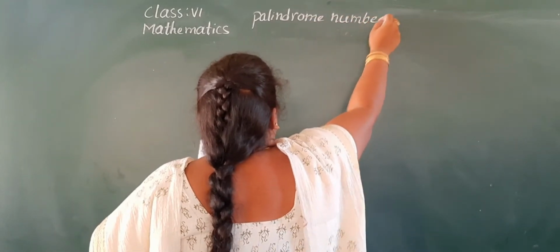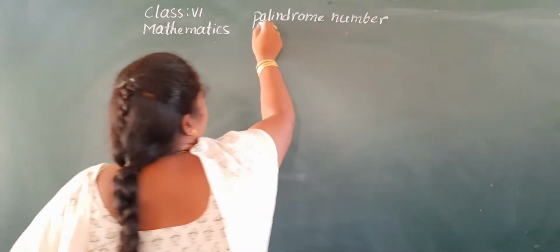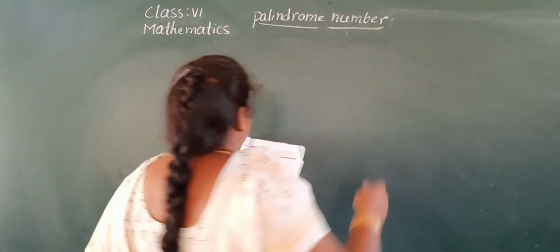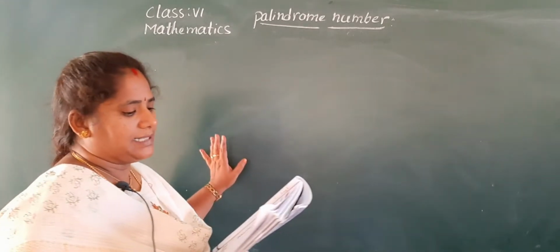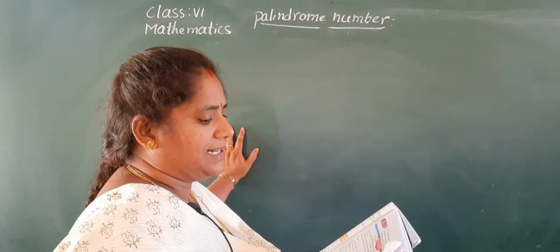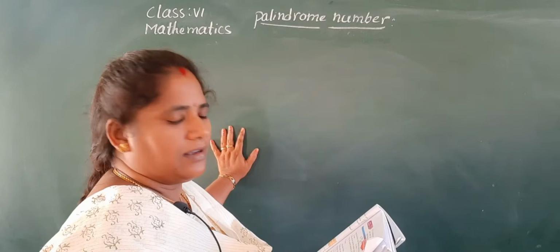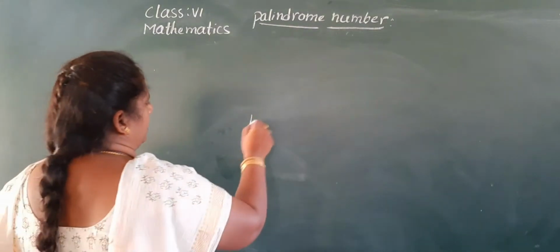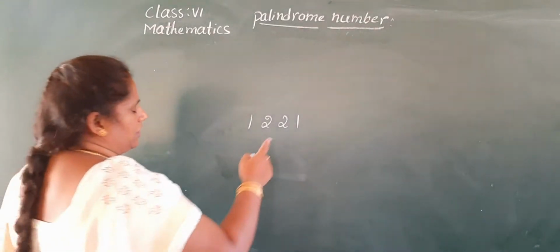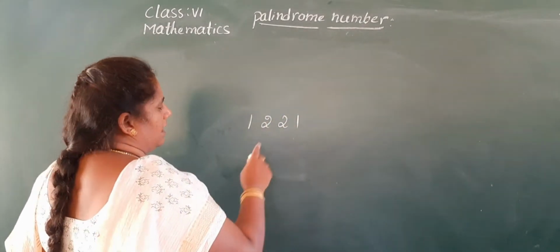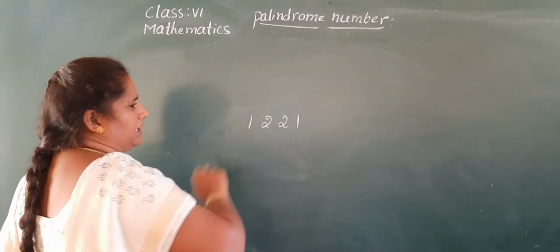So what is meant by a palindrome number? See, a palindrome number is a number which on reversing its digits gives the same number. Suppose you take 1221. If you reverse these digits, we also get 1221.